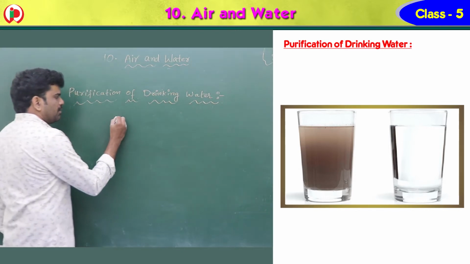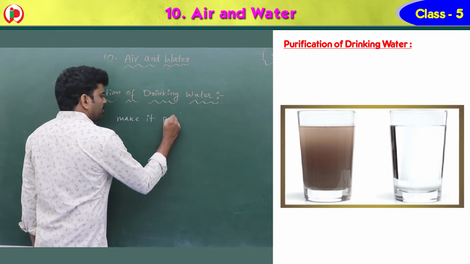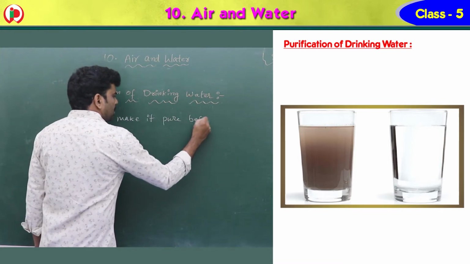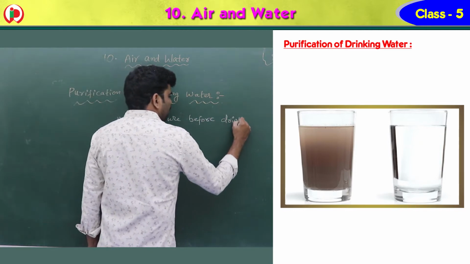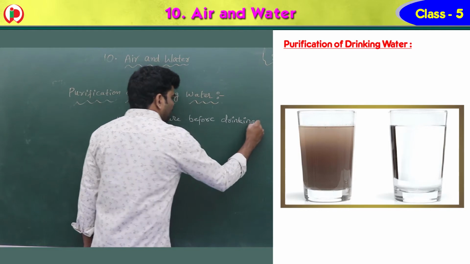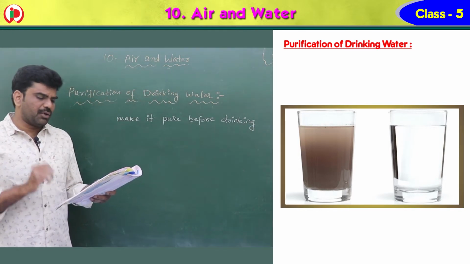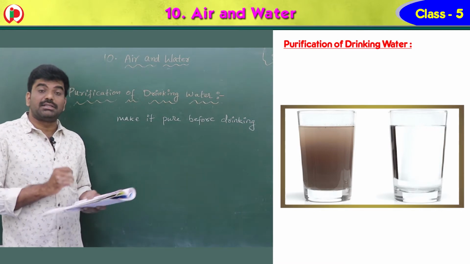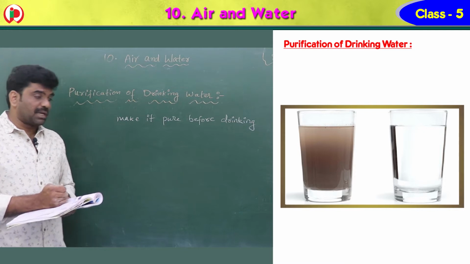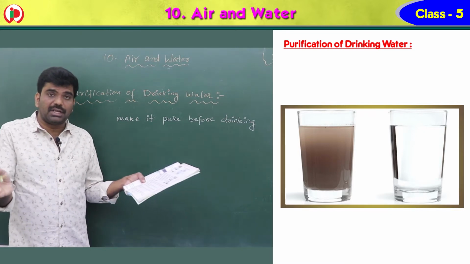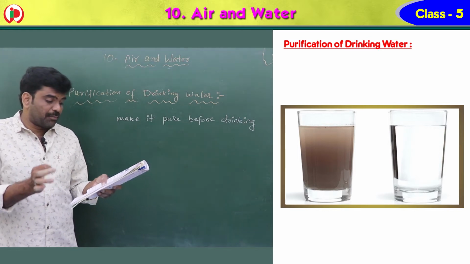We should make it pure before drinking. So how can we make it pure before drinking? Let's see. So how can we make the impure water into pure water before drinking? Impure water can cause many diseases. See children, if you drink the impure water without any proper step or without removing the impurities, it can cause many diseases.